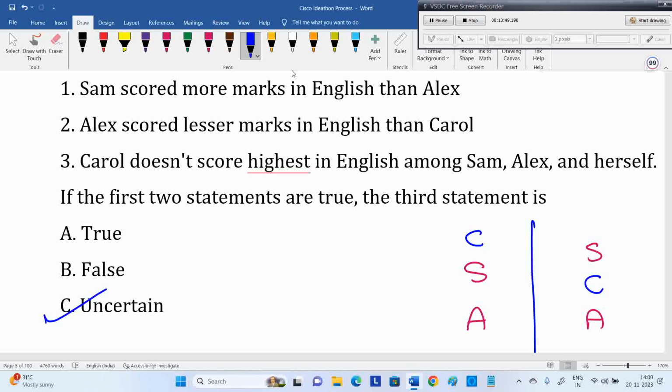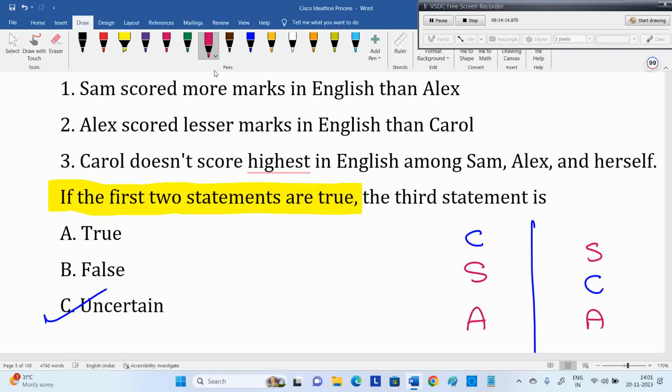And some questions, you know how they are asking? First statement true, second statement false, then what about the third statement? You need to read this point carefully. Here they said the first two statements are true. In the Mettl platform, almost all questions give the first two statements as true. But recently in the ESE exam, the engineering services exam, they gave a similar question, like model 1, 2, 3.